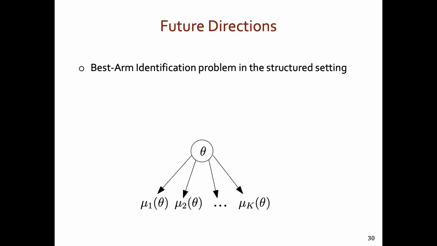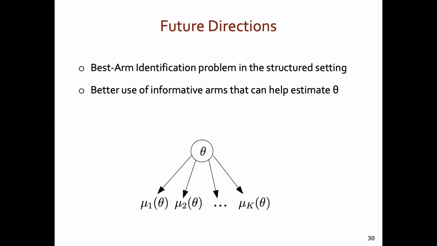In future, there are several open directions, such as considering the best arm identification problem in the structured bandit setting, where the goal is to identify the best arm in as few samples as possible, or to improve the existing algorithms by making use of the arms that help us estimate theta better.